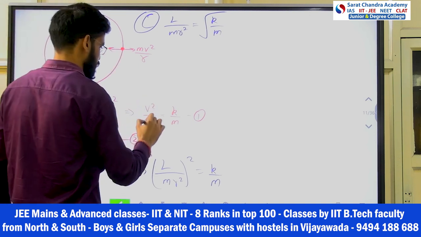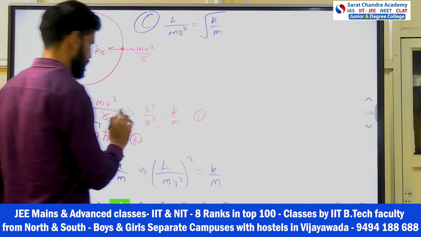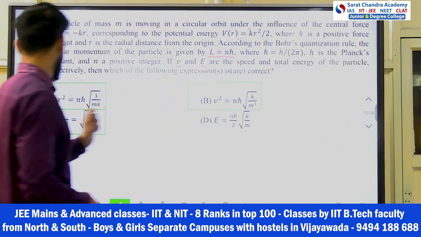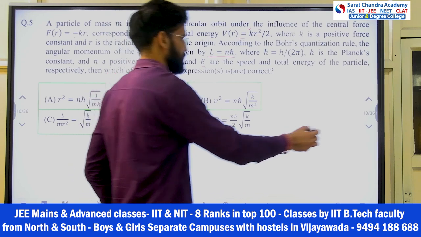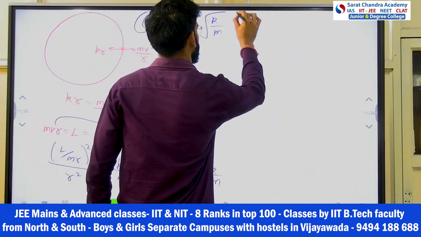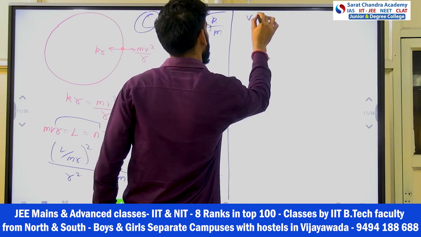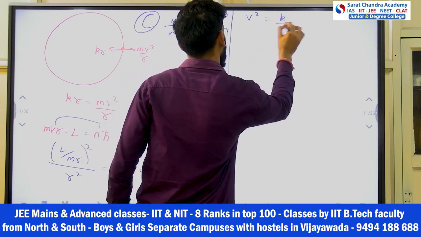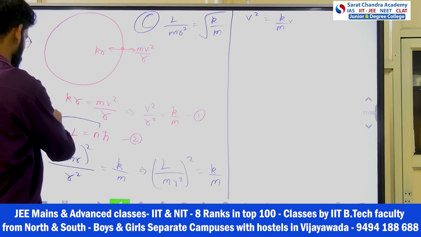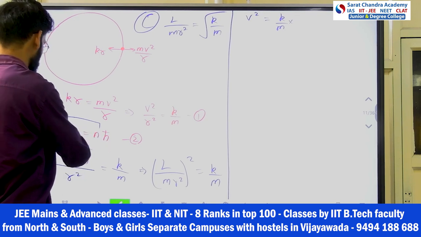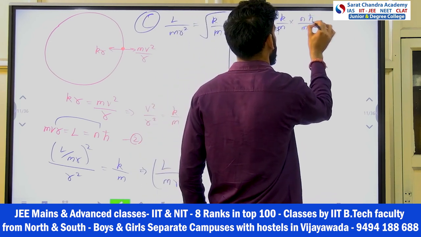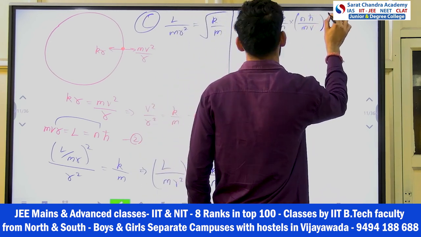Now you just have to see this: MVR is equal to N upon 2π into H bar, and V square by R square is equal to K by M. By these two equations you will solve for V square and R square. How? Just solve it. V square is equal to K by M into R square from here. So the R square value, how much will I write? N H bar by MV, whole square, it will become, right?